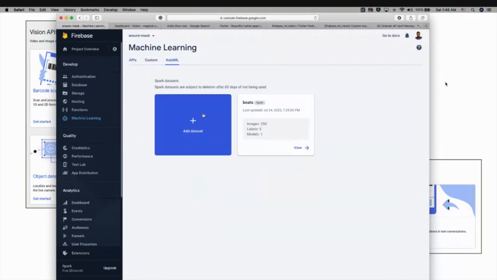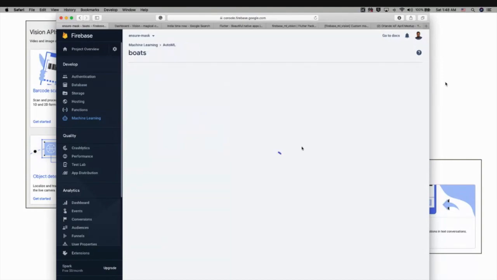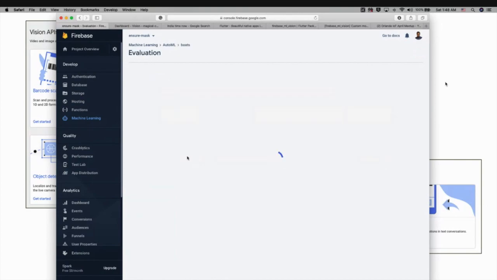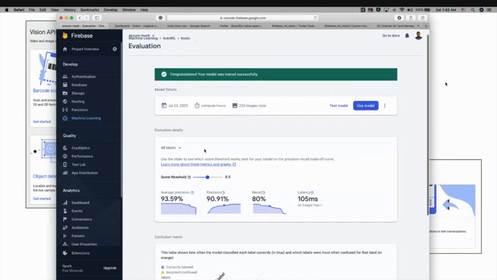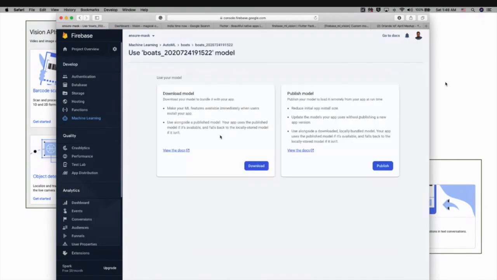You can just add the data set. So here I have added this board data set, right? So you can add the data set and you can label the data set. And once everything is done, your training would be completed. And if you go to the completed training, you can test the model and also you can use the model. So you can simply download this model. This is the TensorFlow Lite model. So you can simply download this and use it in your Flutter application as well. So that's how it works.